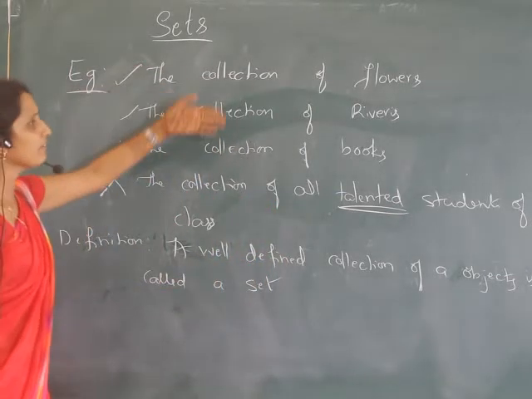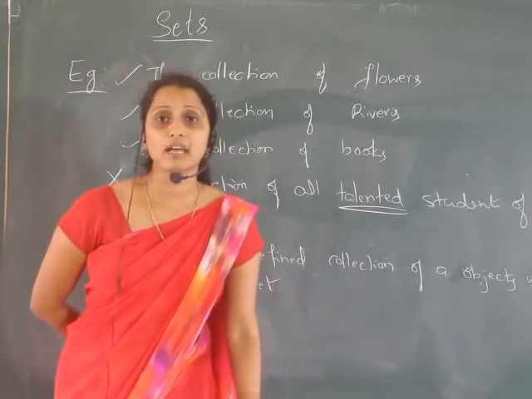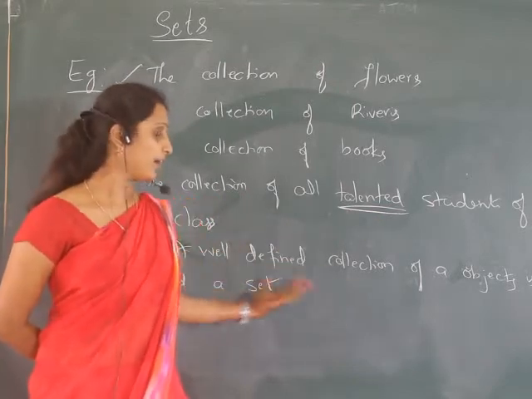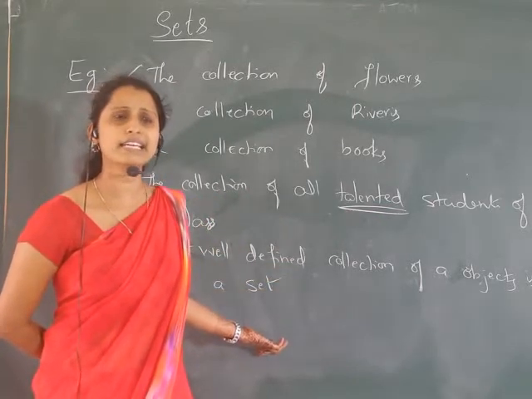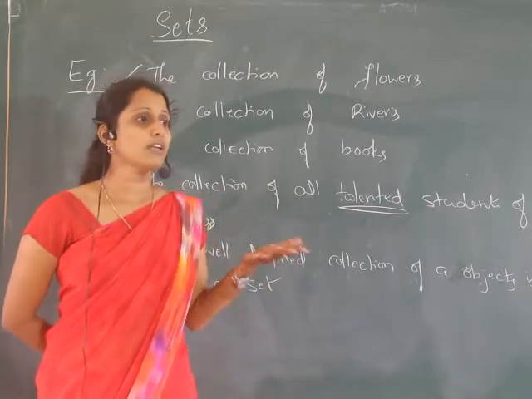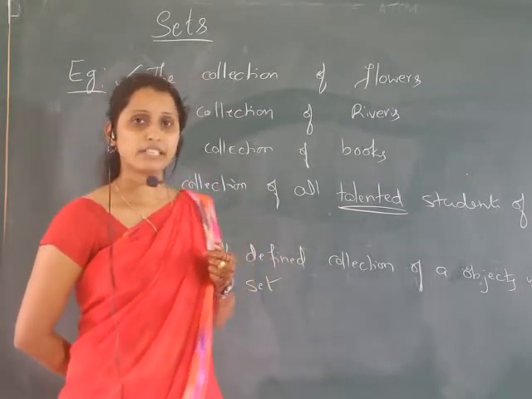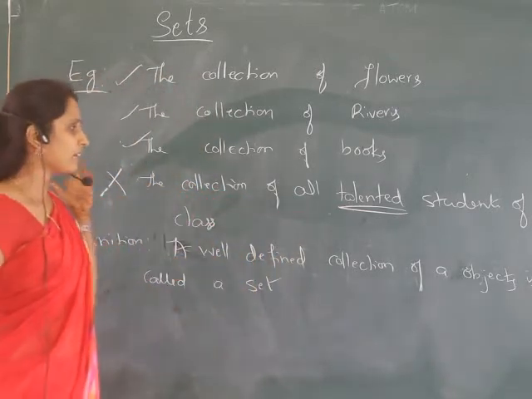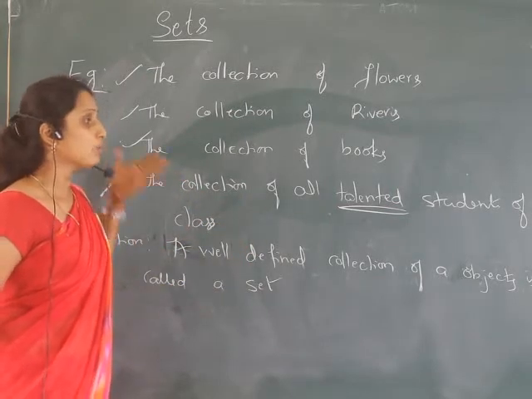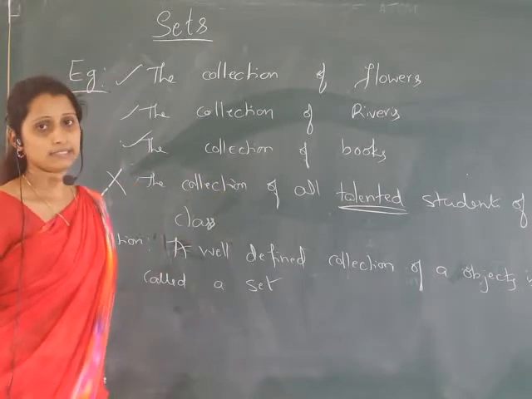Instead of giving all these flowers, rivers or books, we can give some other mathematical examples also. After defining a set, we can say the set of all natural numbers, or the set of all integers, or set of all whole numbers, set of all rational numbers. All that is also a set. So there is no confusion in the statement. So that is also a set.